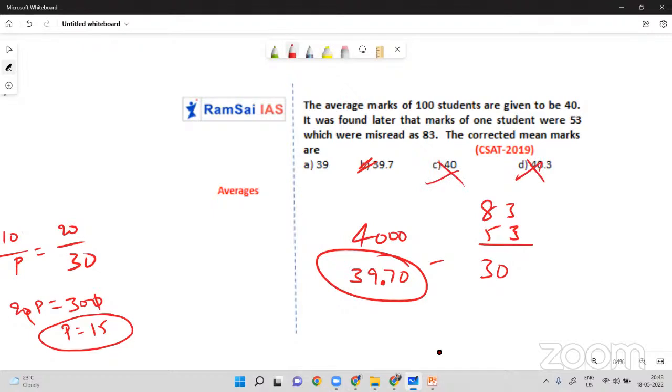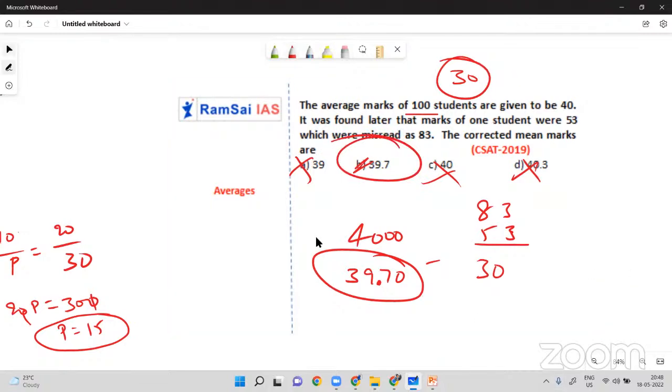And there is just a change of 30 marks only for 100 people. So each one will not get even 0.5 less. Then how can it reduce by 1? Reduce by 1 is impossible. So the only possibility is B. You can go with that. So use common sense, you will get the answer.